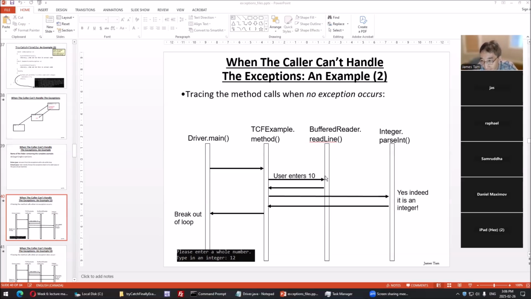Buffer greeter readLine. An IO exception can occur, but that's a hardware failure, and I can't duplicate that. Well, not without wrecking some hardware. So we don't have an exception occur. We enter in a 10, fine. No exception occurs. Then we recall we convert to an integer using parseInt. So we call the parseInt. This is an integer. What happens if no exception occurs? Then we go back to the caller, go back here.